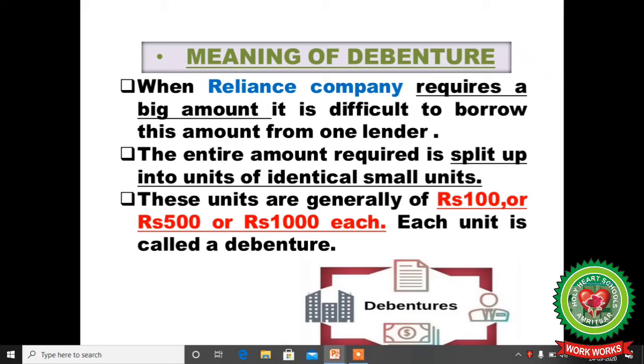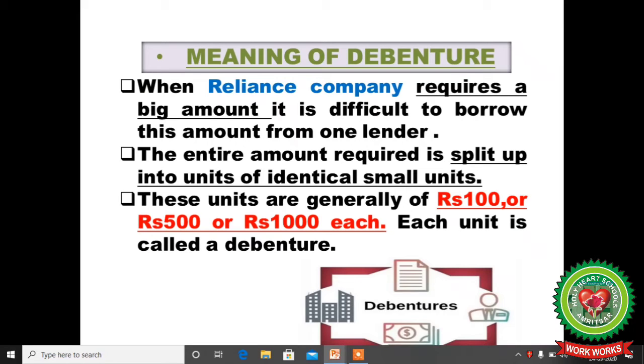Next, introduction, meaning of debentures. When Reliance Company requires a big amount, it is difficult to borrow this amount from one lender. So the company decides to issue debentures and ask the public to invest in the company. The entire amount required is split up into identical small units. These units are generally of rupees 100, 500, 1000 each.